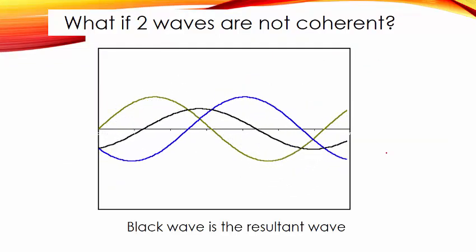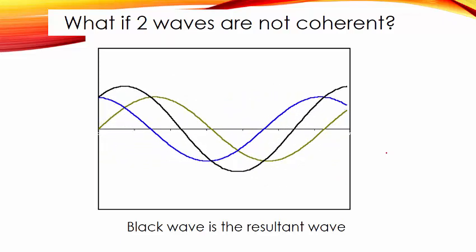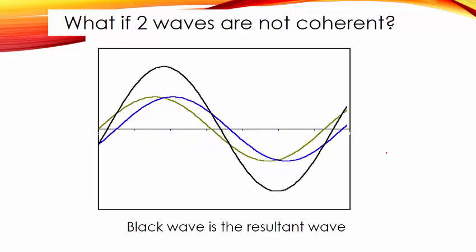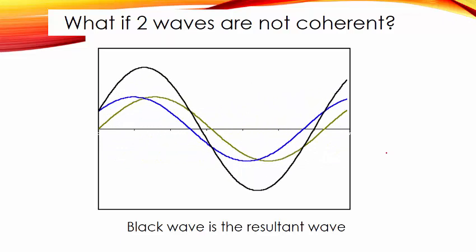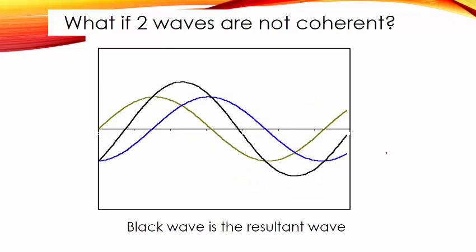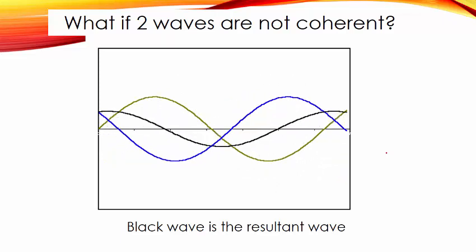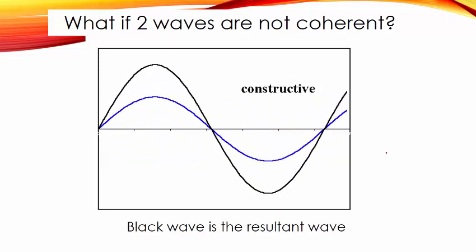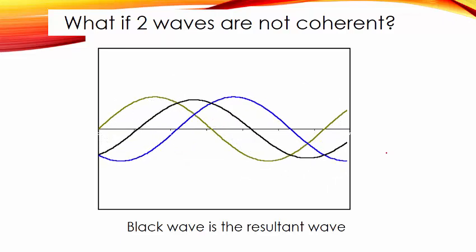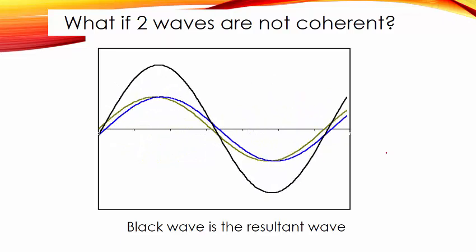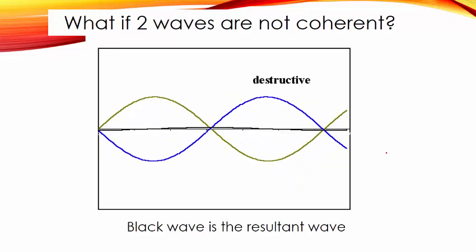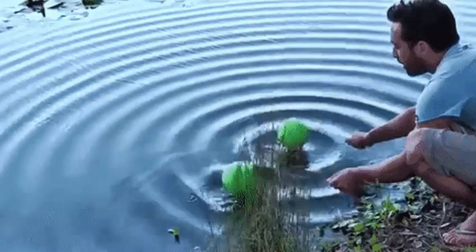What if the two waves are not coherent? Look at this GIF. The black wave is actually the resultant wave. So the green wave and the blue wave, they are always superposing, right? And you can see that now the black is constructive and now it is destructive. In other words, the resultant wave is always changing. It is sometimes constructive, sometimes destructive. As such, you cannot see that they will totally cancel each other at all times, or that they will add together at all times. Back to this GIF that we saw earlier, right?